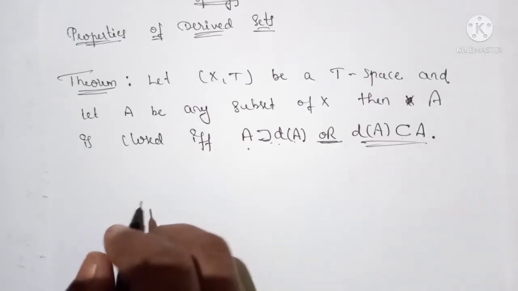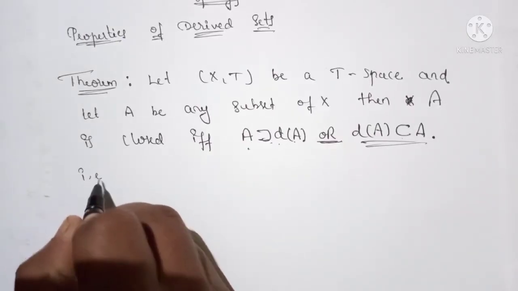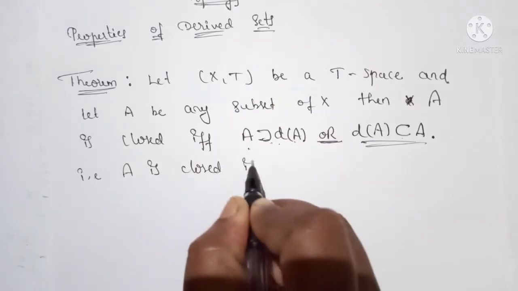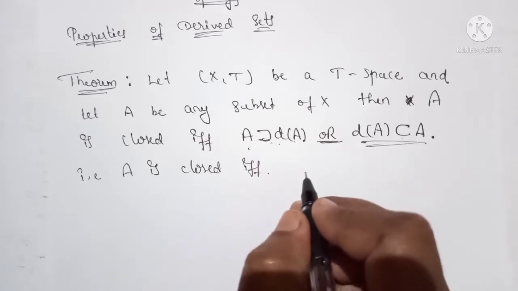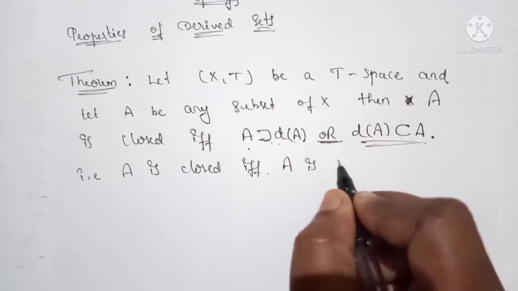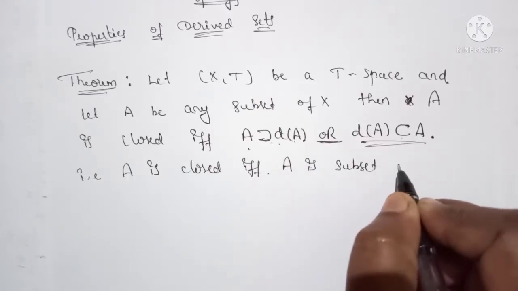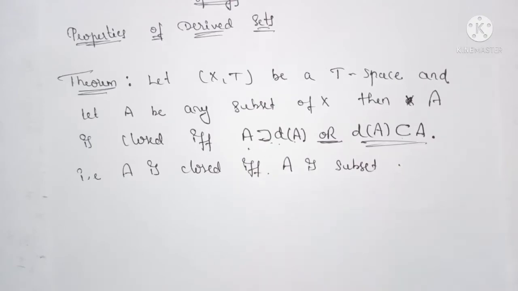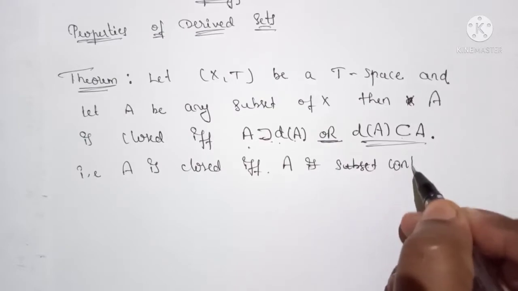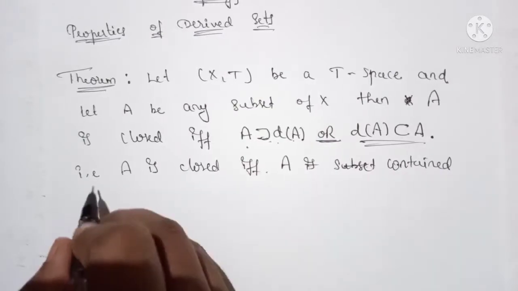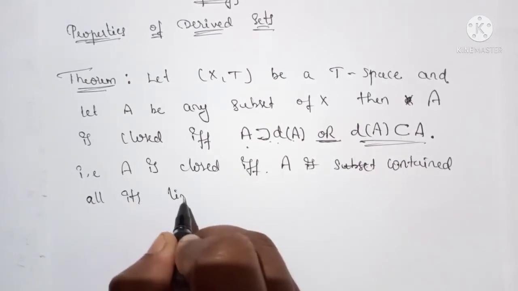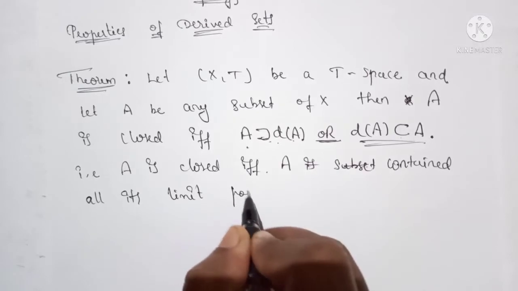Okay, that is, A is closed if and only if A contains all its limit points.